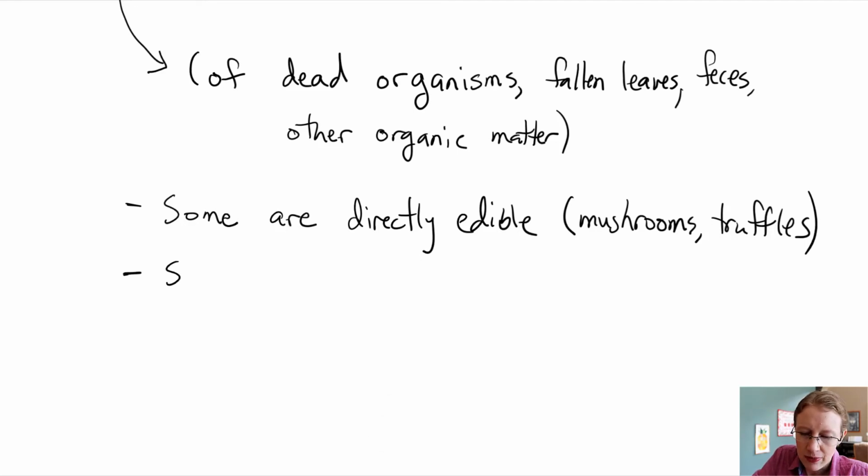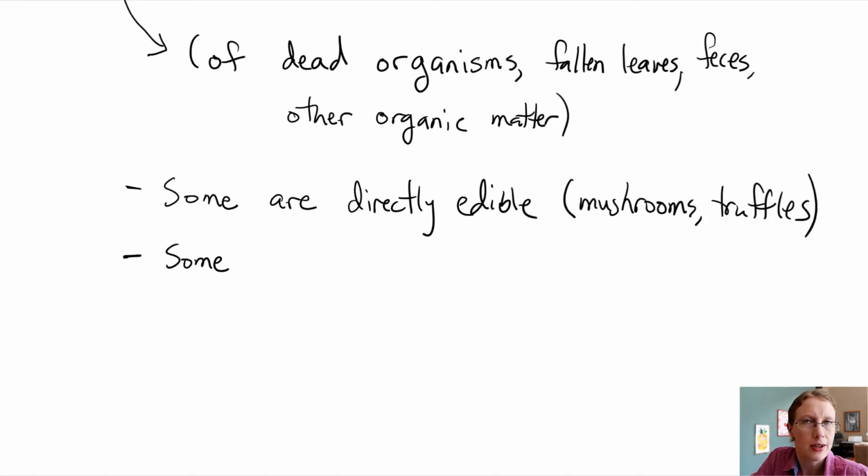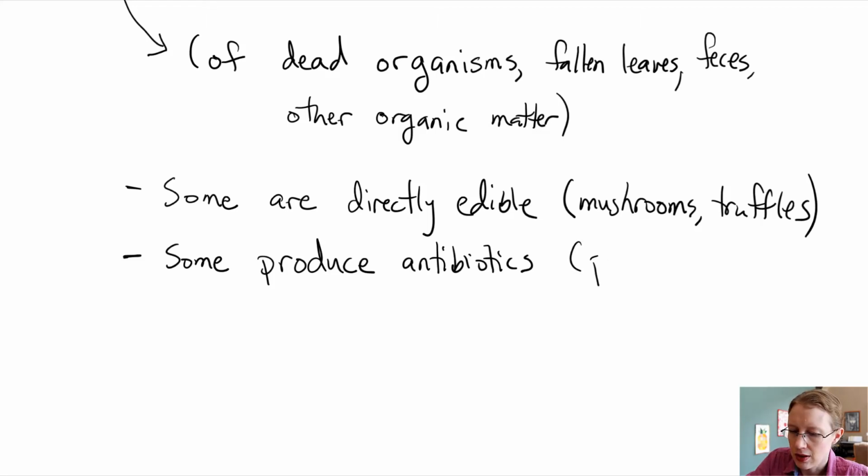Okay, some fungi we actually use to produce antibiotics. Some fungi just naturally produce antibiotics as part of their own self-defense mechanisms to prevent bacterial infections. But it turns out we can use that fact. We can use fungi in order to produce antibiotics for us to use. If we can collect the antibiotic and put it in pill form, they produce useful drugs for us, such as penicillin.